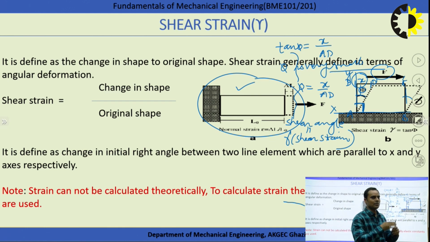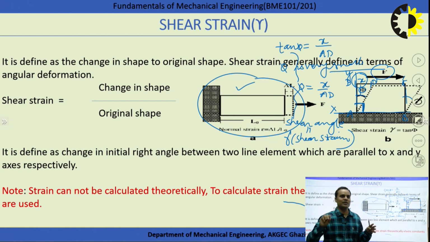We have to consider a material, we have to consider a body, then we have to apply the tangential force. After the application of the tangential force, we are able to observe how much angular deformation took place in the body. So theoretically we are not able to calculate strain. We can only calculate strain experimentally by conducting an experiment.